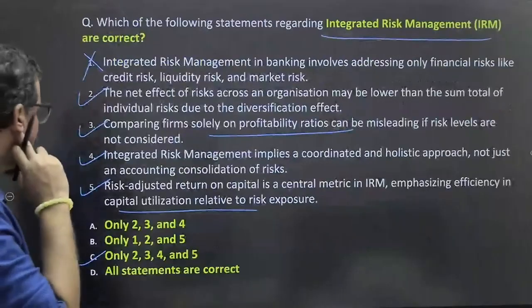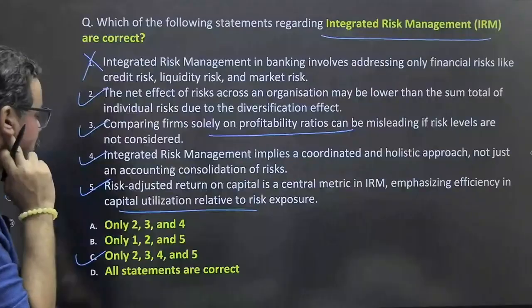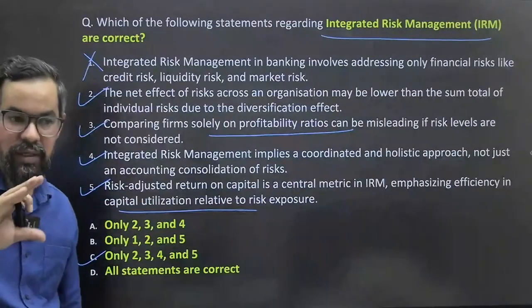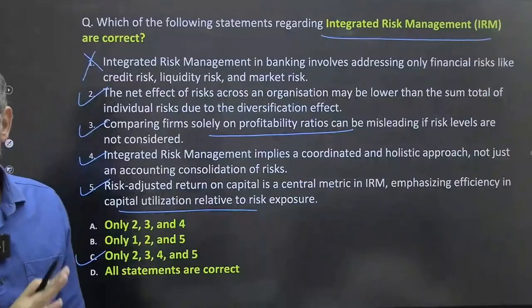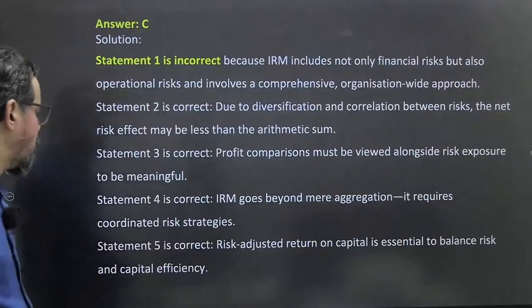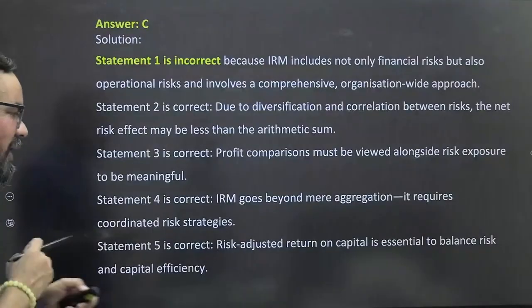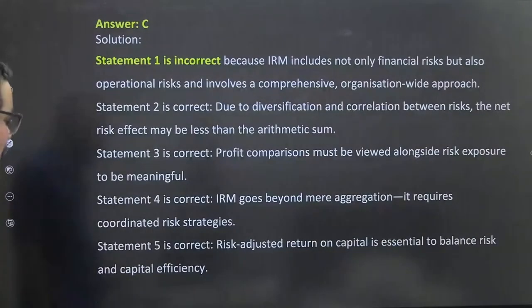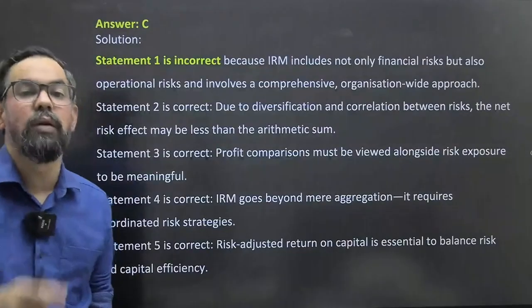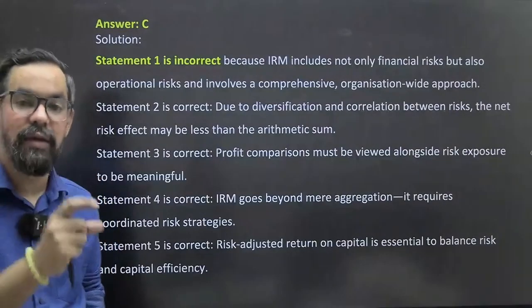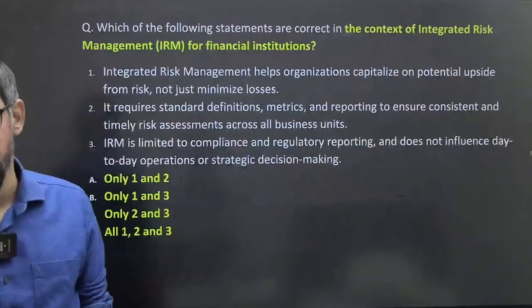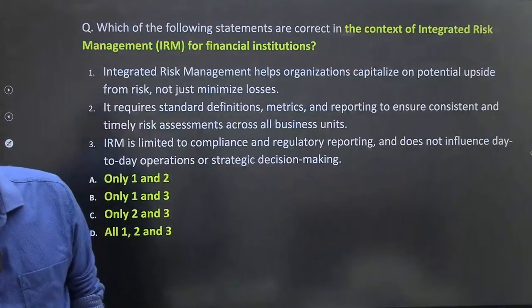Option C, not A. A is 2, 3, 4. This RAROC we generally use for business line wise, so that is generally in sync with this IRM model itself. Risk adjusted return on capital is essential to balance risk and capital efficiency, because that generally tells us about the risk at each business line level. How much it can be at business line level, all that generally gets covered through this one.